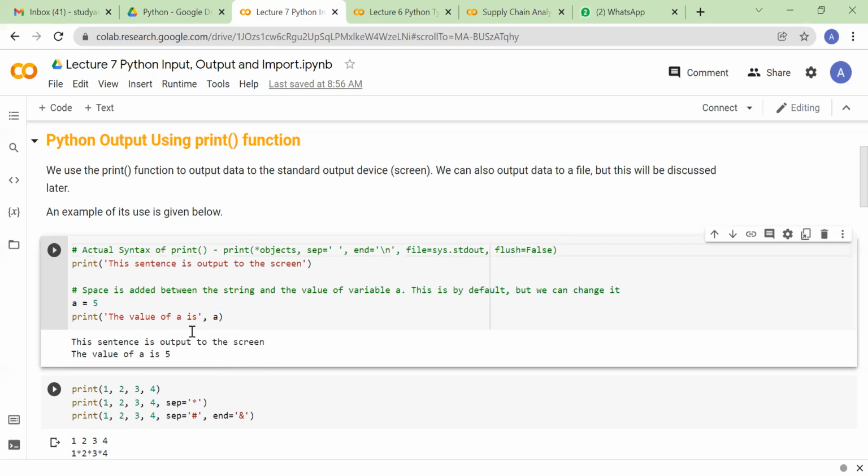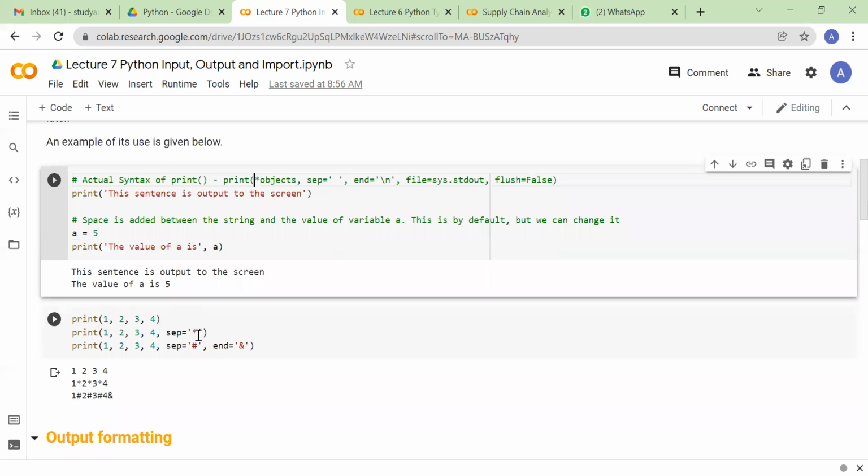Here the separator is passed as asterisk, so all the elements will be separated by asterisk. Clear? Similarly, if I want to separate it by hashtag, I can do it with hashtag. Is it clear?